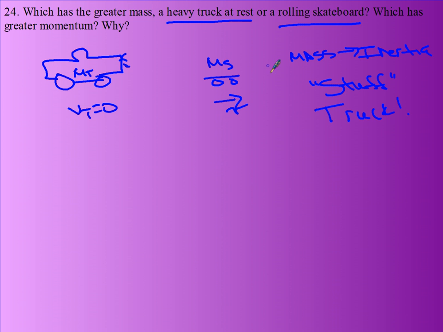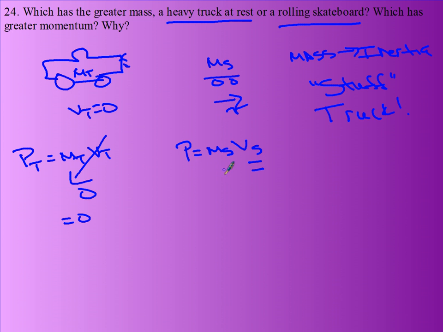Now, which one has greater momentum? Well, the momentum of the truck is the mass of the truck times the velocity of the truck. Since the velocity of the truck is 0, the momentum of the truck is 0. The skateboard has momentum equal to the mass of the skateboard times the velocity of the skateboard. So, as long as the velocity of the skateboard is not 0, the skateboard has more momentum than the truck.